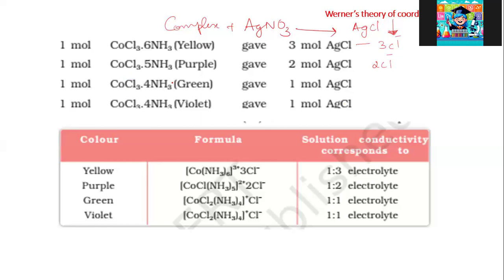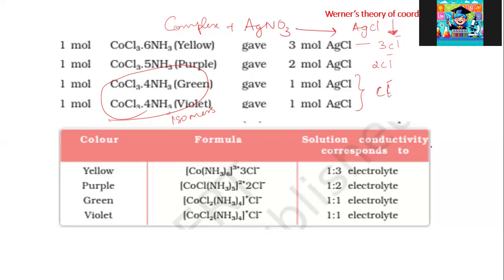The green and violet CoCl3.4NH3 are two differently colored complexes, categorized as isomers. We have studied cis-trans isomers. These complexes, when treated with silver nitrate, each give 1 mole of AgCl precipitate, so they have 1 ionizable Cl minus.